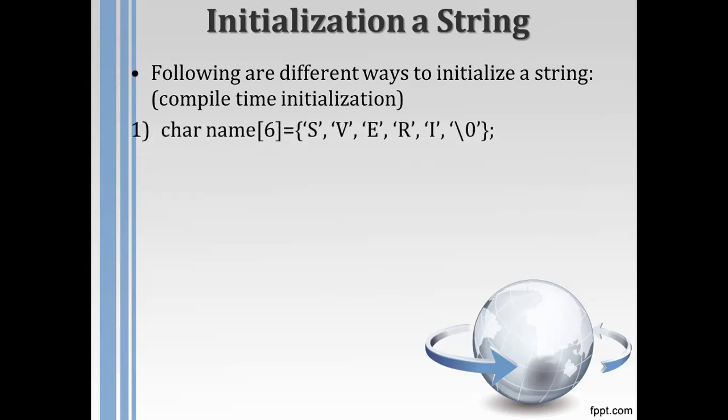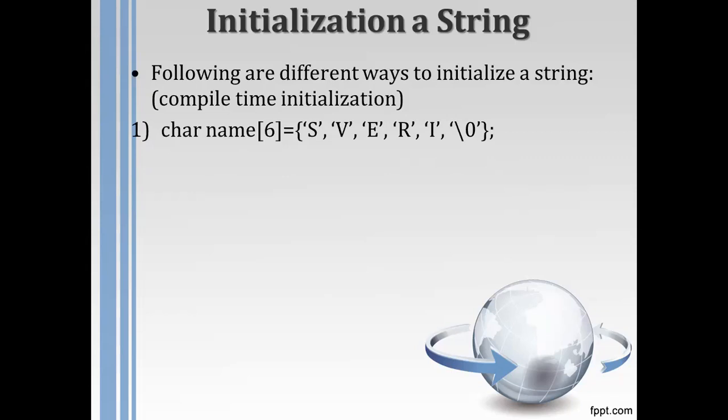Just like an array of any data type, here in the character array, char name in square brackets 6 means that a maximum of 6 characters can be stored in the array. We initialize its elements in curly brackets, with all the different characters separated by commas.